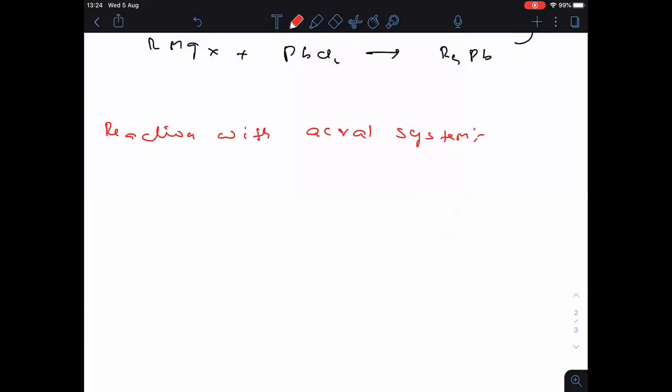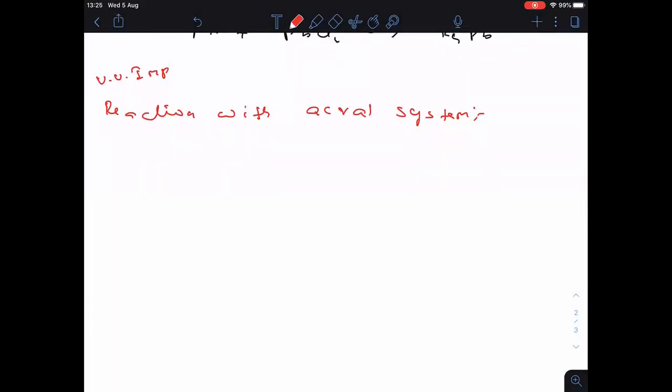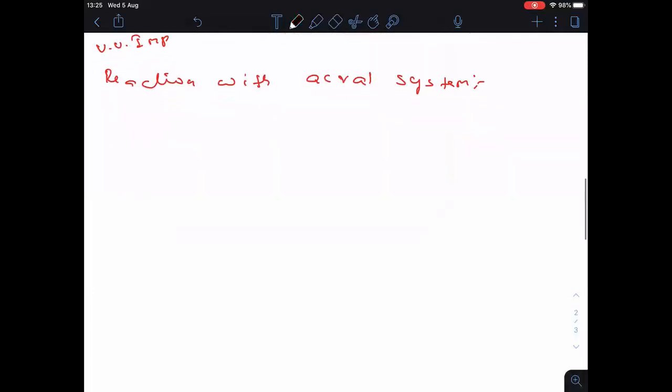Reaction with the acrol system is very important as far as JEE Advanced is concerned. It is the most important one for the advanced exam. So let us go somewhat slowly here.